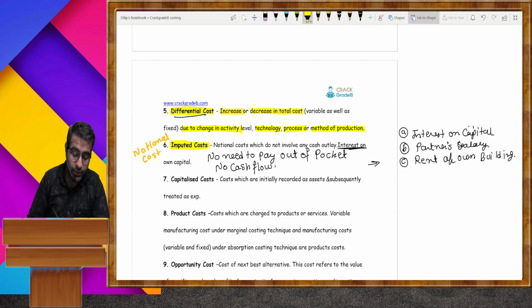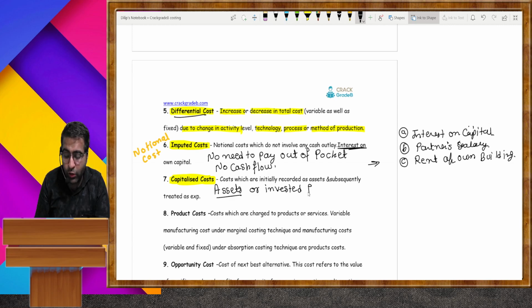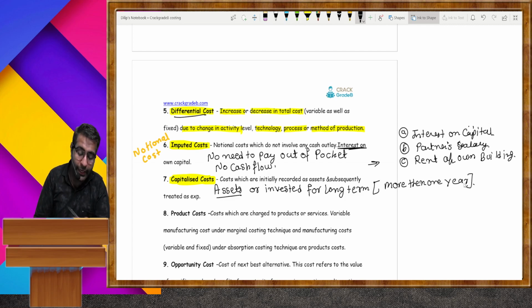Okay, next, capitalized cost. Any money spent on purchase of assets or money invested for the long term. Here long term means more than 1 year. For more than 1 year, it is regarded as capitalized cost.